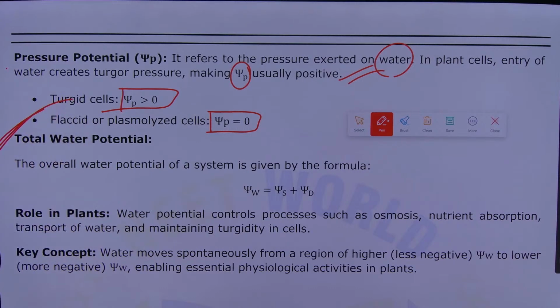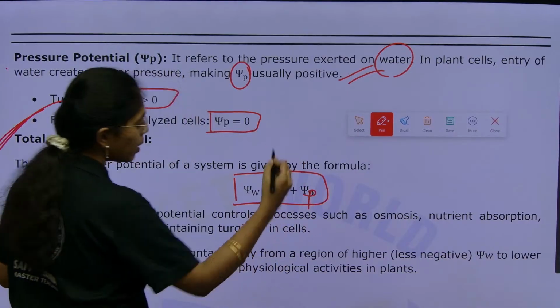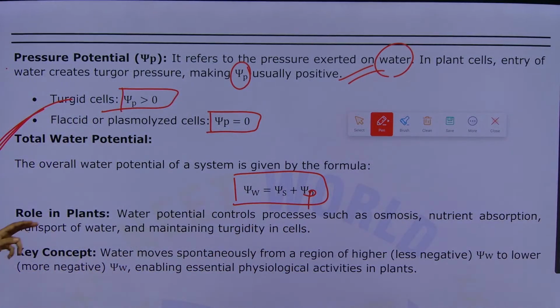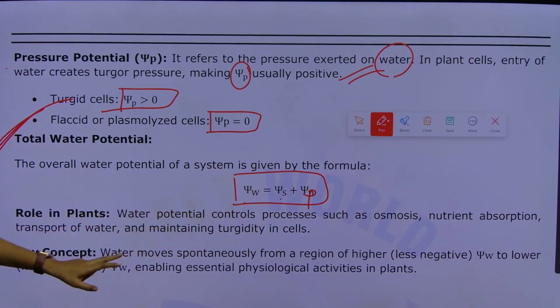What is total water potential? How will you calculate it? Total water potential of a system, in the given formula, is: water potential is equal to solute potential plus pressure potential.